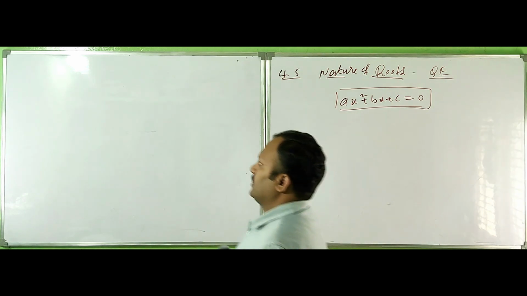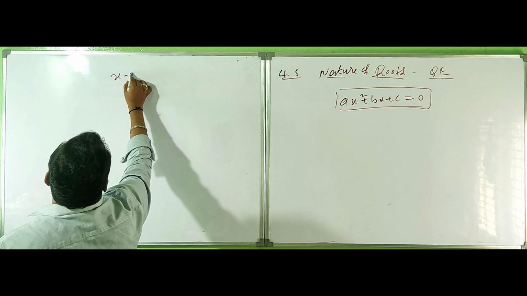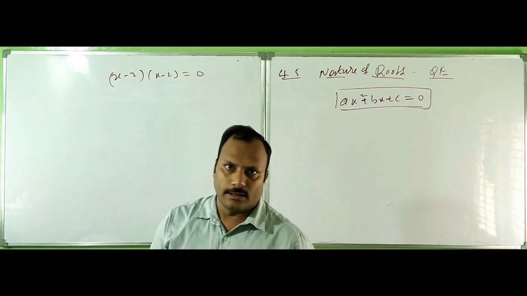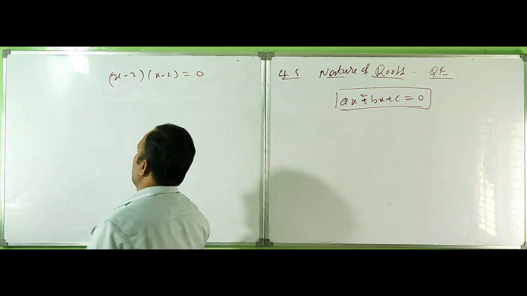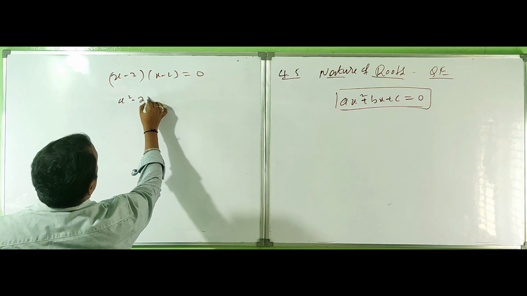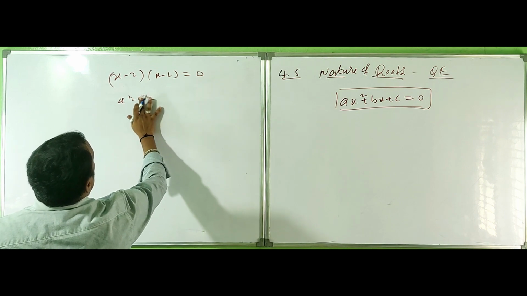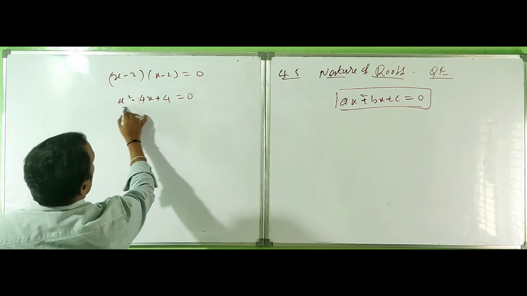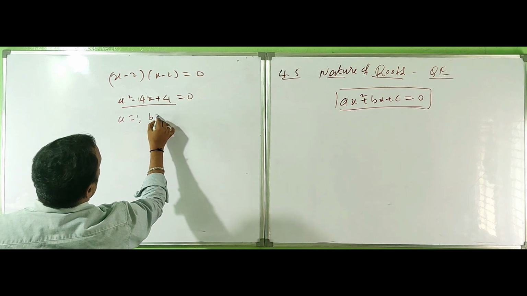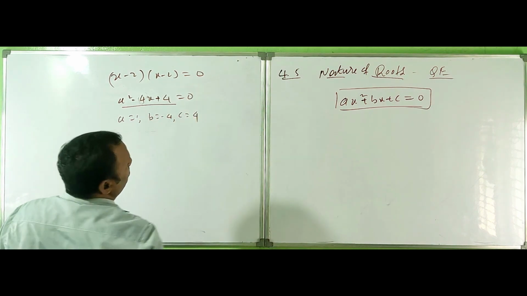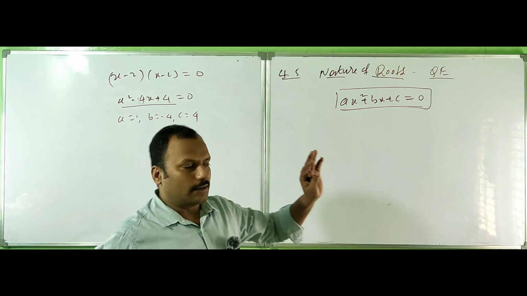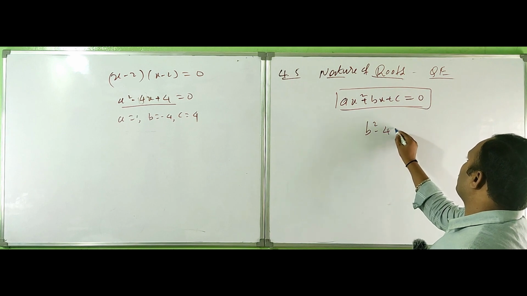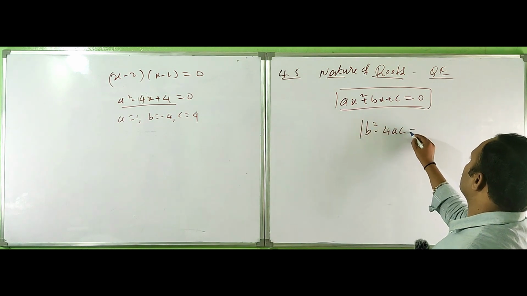Let's take an example. I will take x minus 2 and x minus 2 equal to 0, just deriving the equation by the reverse method. This gives x square minus 2x, x square minus 4x plus 4 is equal to 0. Here a is equal to 1, b is equal to minus 4, c is equal to 4. So in this equation, the quantity, the value b square minus 4ac.